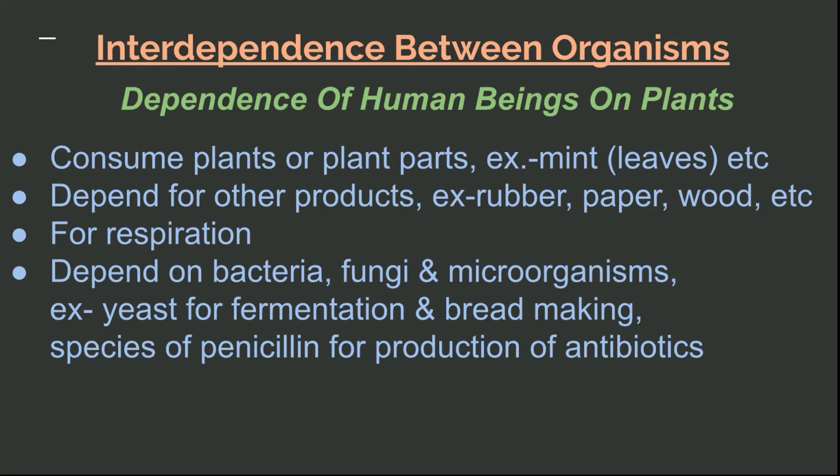Next we come to the interdependence between organisms. Okay, it depends on the number of organisms on plants, and it depends, yes, human beings on plants, how much human beings depend on the plants. Human beings consume plants, the plant parts, for example mint leaves, the mint plant, they consume the leaves.